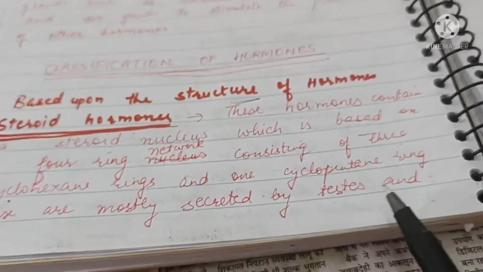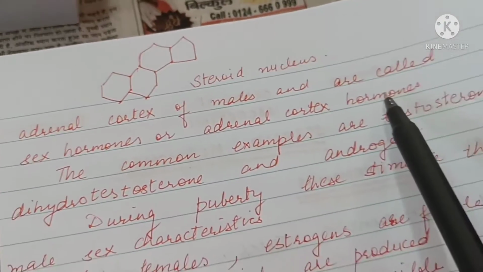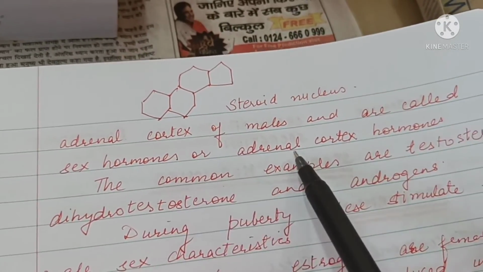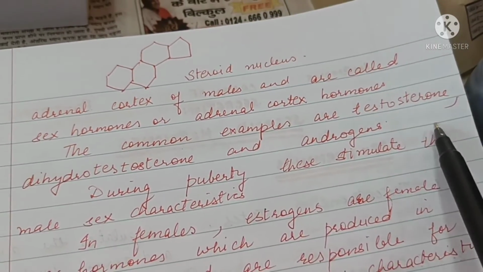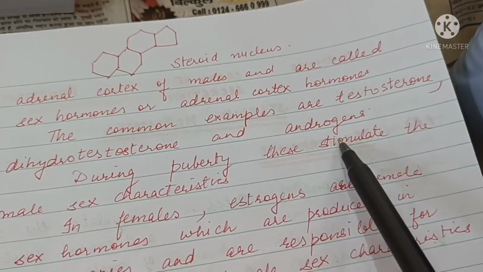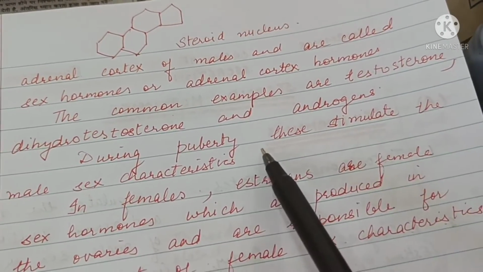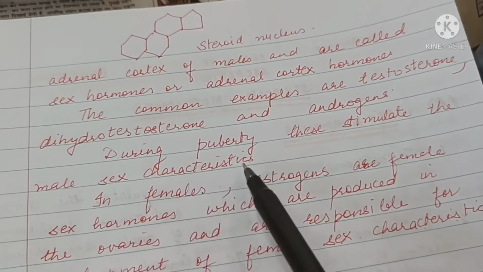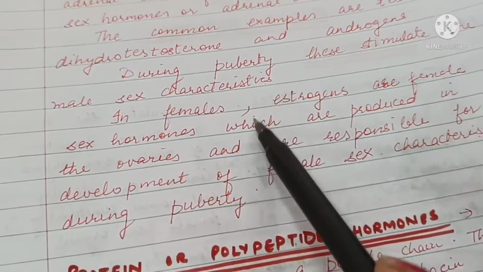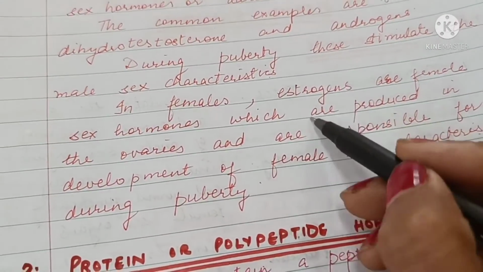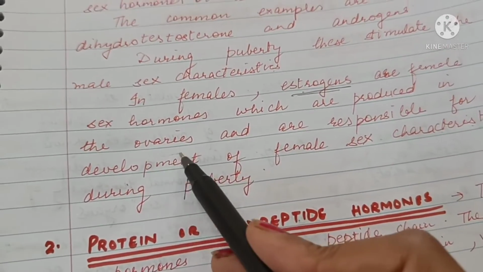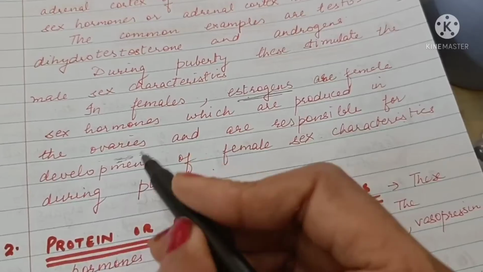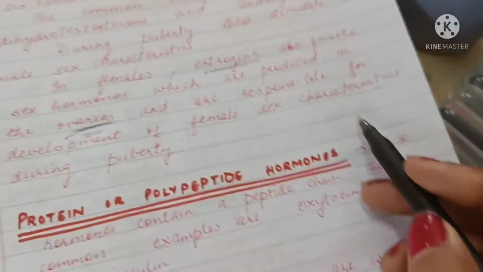These are mostly secreted by testes and adrenal cortex of males and are called sex hormones or adrenal cortex hormones. The common examples are testosterone, dihydrotestosterone, and androgens, and during puberty these stimulate the male sex characteristics. In females, estrogens are female sex hormones which are produced by the ovaries and are responsible for the development of female sex